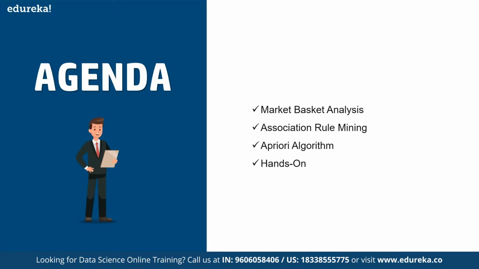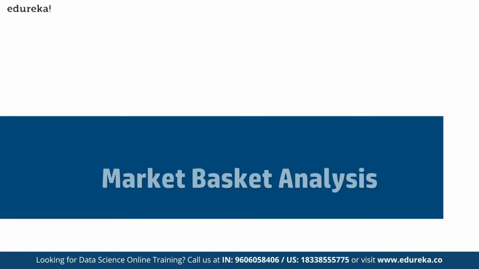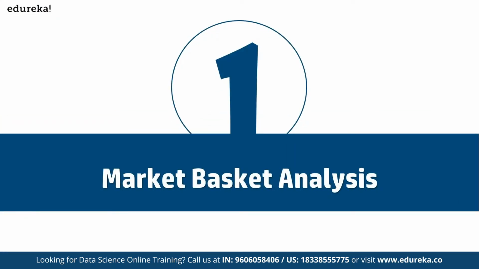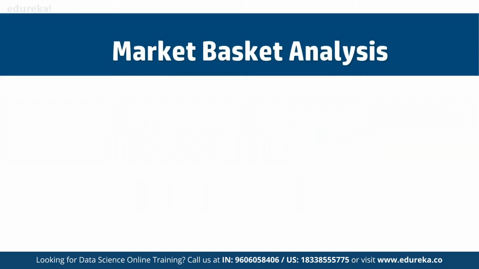A small question that we can start with is, has it ever happened that you are out to buy something and you end up buying a lot more than you have planned? This normally happens in the marketplaces, correct? It's a phenomenon called impulsive buying, and big retailers take advantage of machine learning and the Apriori algorithm to make sure that we tend to buy more. And that's what we have defined as market basket analysis. Now, first of all, let's discuss that.